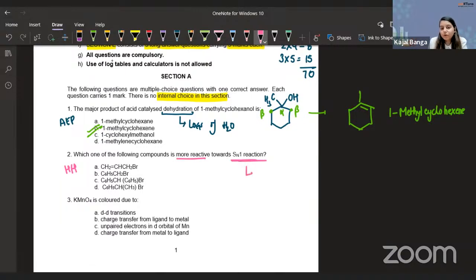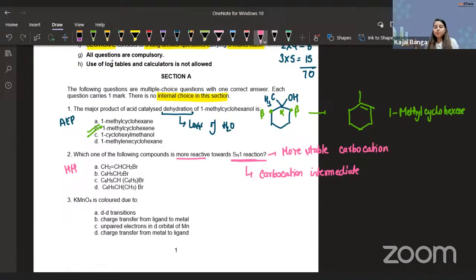In an SN1 reaction, we know there is the formation of a carbocation intermediate. And this carbocation intermediate will be responsible for greater reactivity of the reaction. So tell me, what do you think? Which one will be more reactive? The more reactive one will have the more stable carbocation, because we have the carbocation as the intermediate. So quickly tell me the answer for this part.